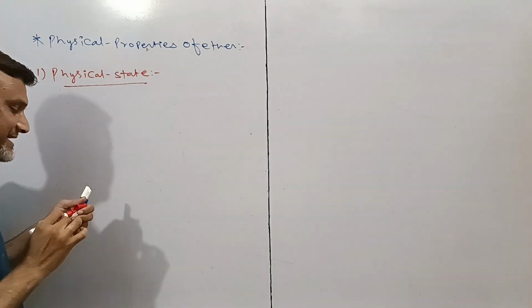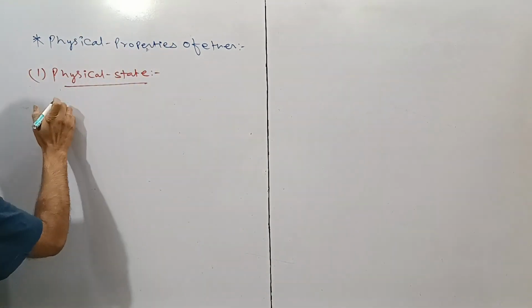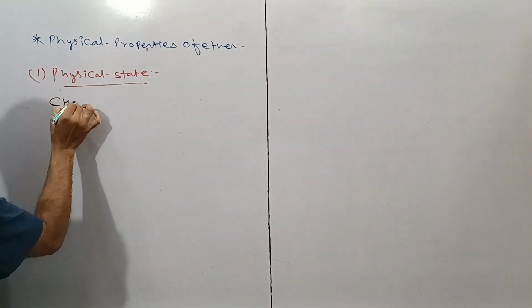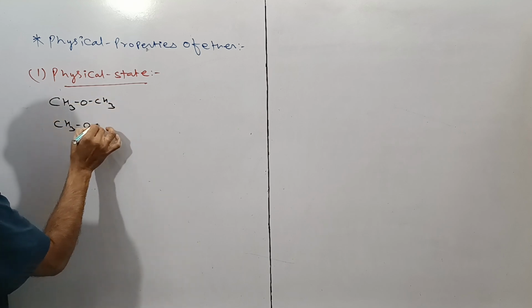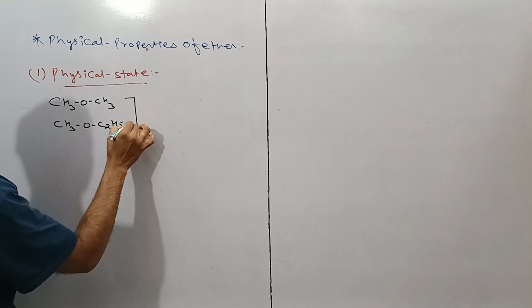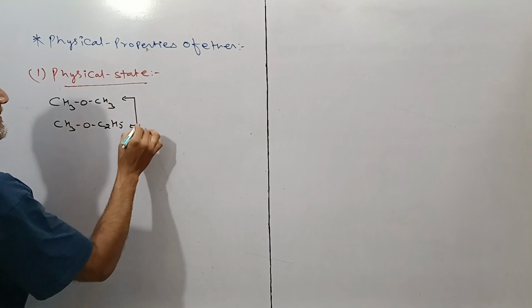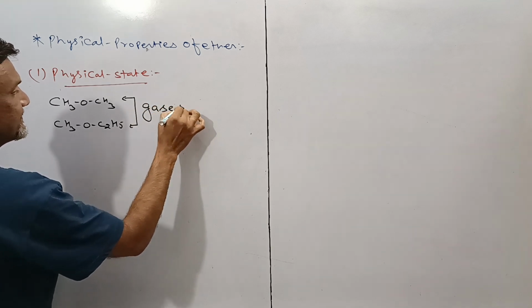Regarding to the physical state, just lower member. What are the lower member? One of them is your dimethyl ether and ethyl methyl ether. This is the C2H5. Except these two, because these two compounds are gases.